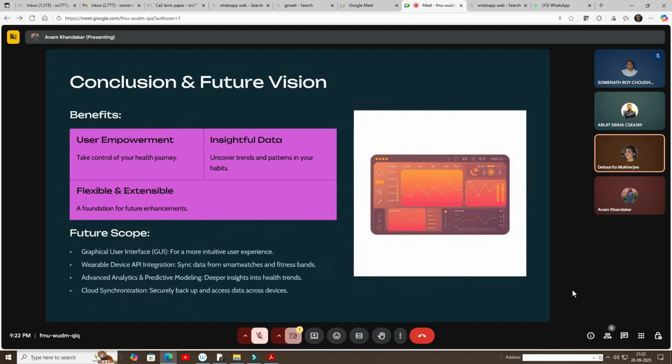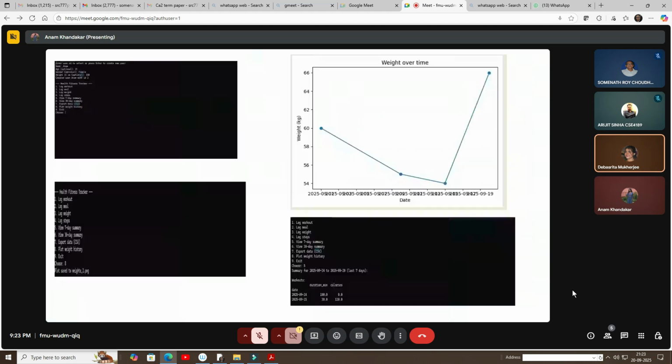Hello, sir. Good evening. Now it's the conclusion part of the PPT and the future vision. The benefits of this project are that it empowers users to control their health, provides meaningful insights, and gives a flexible foundation for upgrades. The future scope is a GUI for better usability, integration with wearables, advanced analytics, and cloud synchronization. This is the entire PPT, sir. Thank you. Okay, very good.